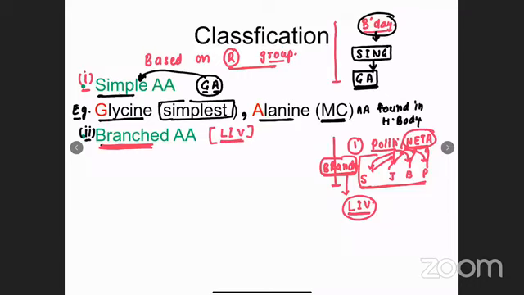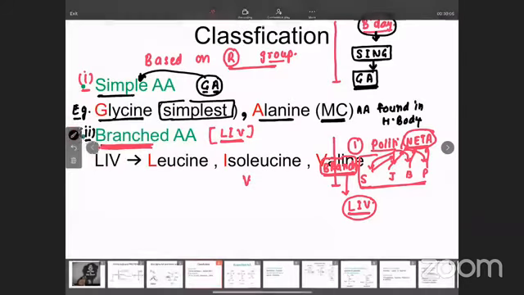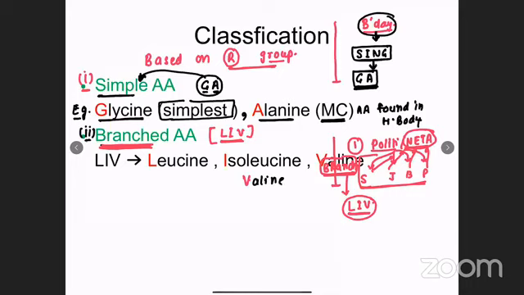The mnemonic for branched chain amino acids is LIV: leucine, isoleucine, and valine. I'm writing the third one here, valine. So for branched chain amino acids, we should have a live-hearted person. LIV: leucine, isoleucine, valine.